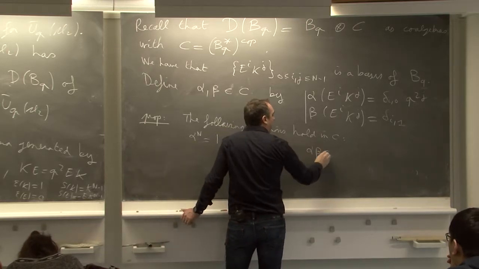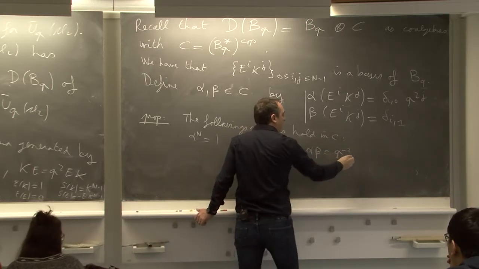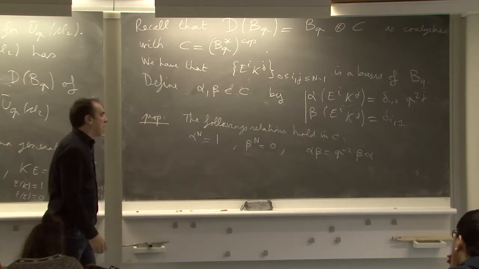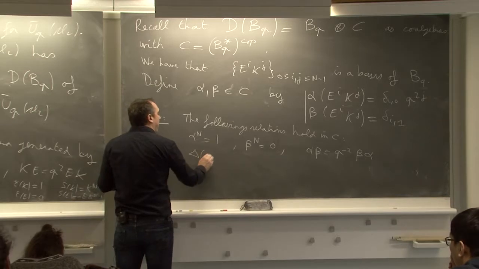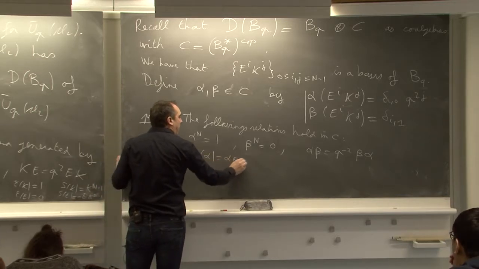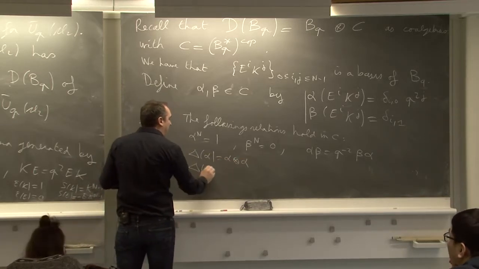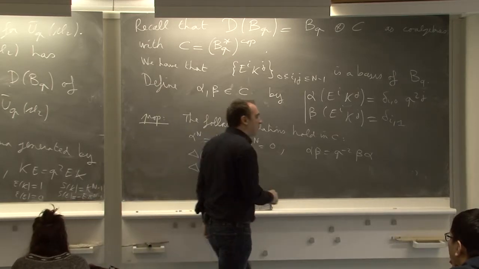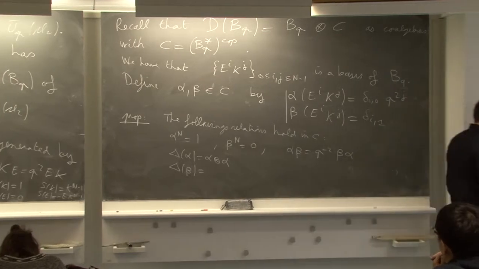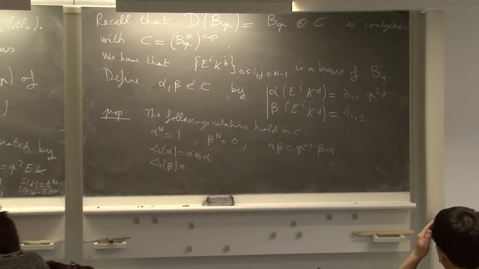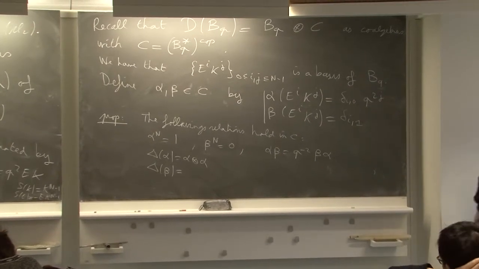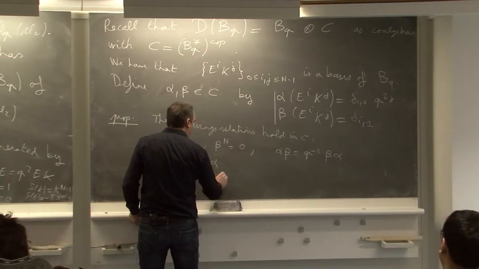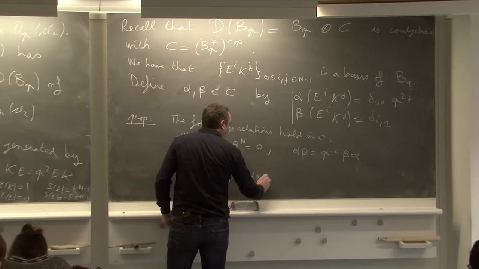Alpha beta is q^(-2) beta alpha. Delta alpha is alpha tensor alpha. Delta beta is beta tensor 1 plus alpha tensor beta.